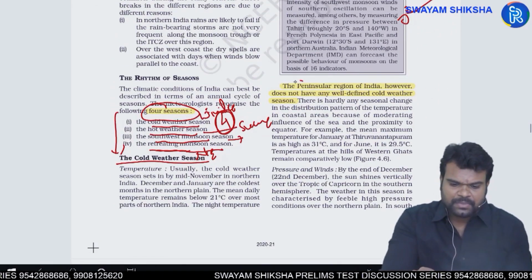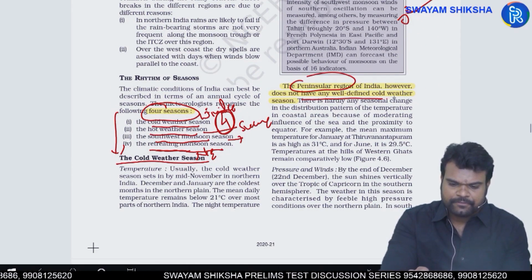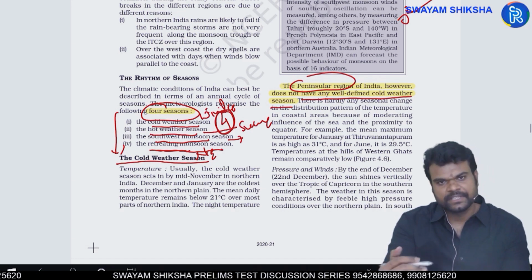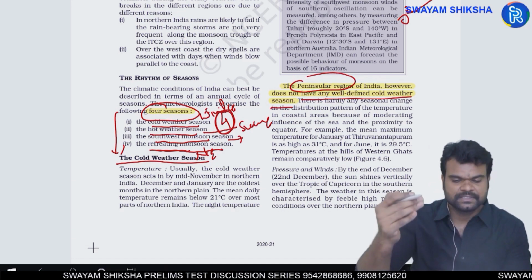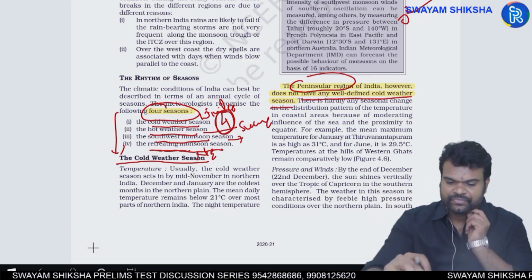And in the peninsular part of India, you cannot find a well-defined cold weather season, as it is very near to the sea.